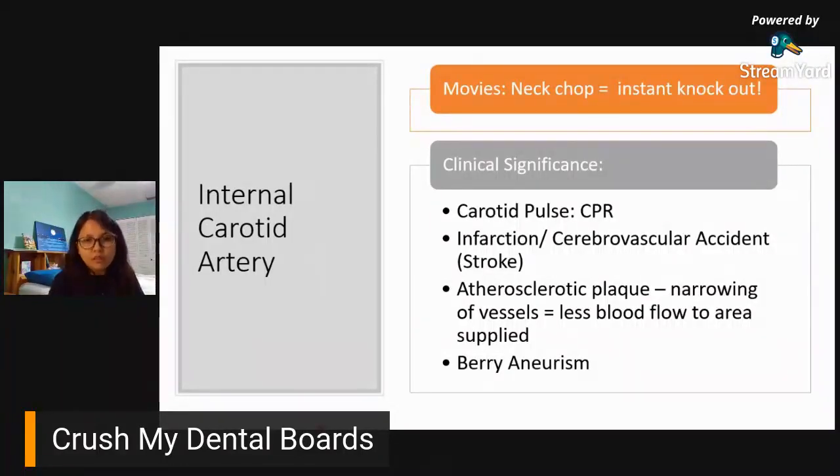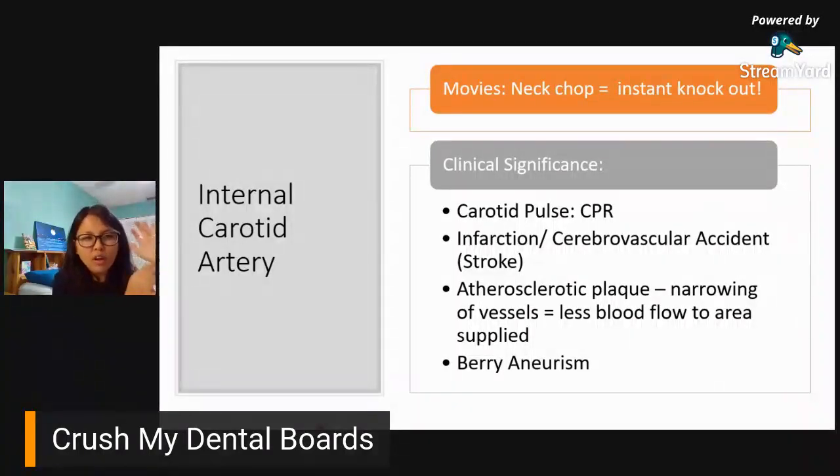So where do you check for pulse? Usually, advice nila ay you check for the carotid pulse. So you go to the side of the neck. You can feel it. You can do it on yourself. If you don't feel it, I don't know. Kung ano nangyari sa carotid pulse niyo, baka stress na kayo, hindi niyo siya nararamdaman. But if you press, like against your neck, you'd feel your pulse. Okay, so that's your carotid pulse. So it is important when we're doing CPR because that's where we detect the strongest pulse.